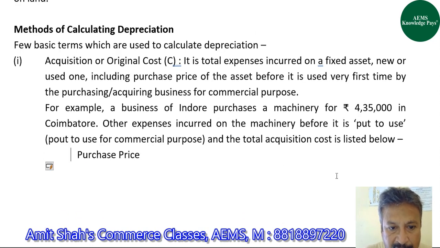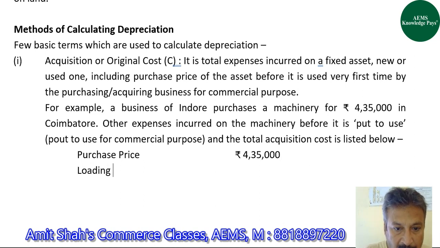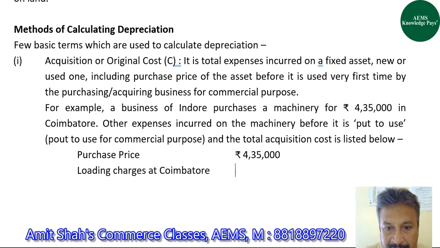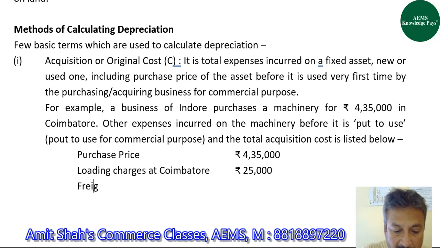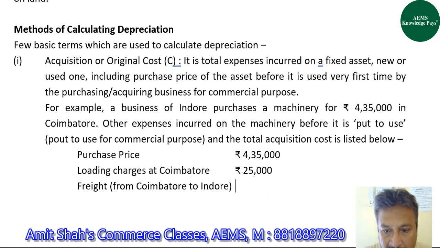So purchase price of the machinery is rupees 4,35,000. Loading charges at Coimbatore is, let's say, rupees 25,000. Freight from Coimbatore to Indore is, let's say, 72,000.